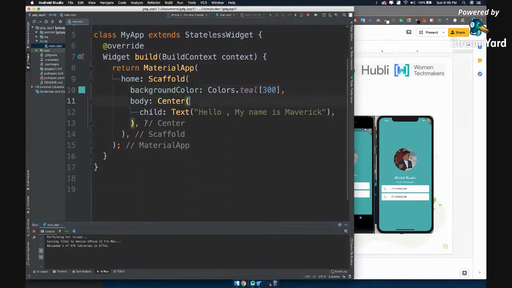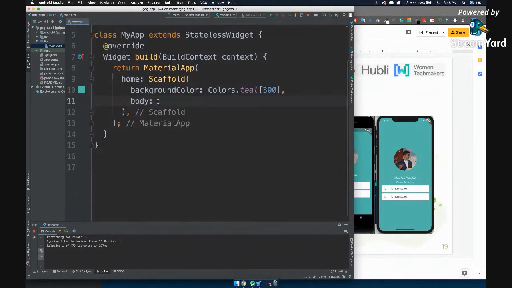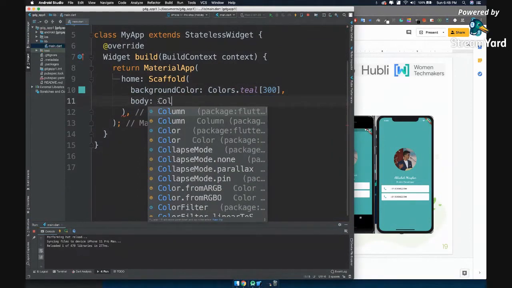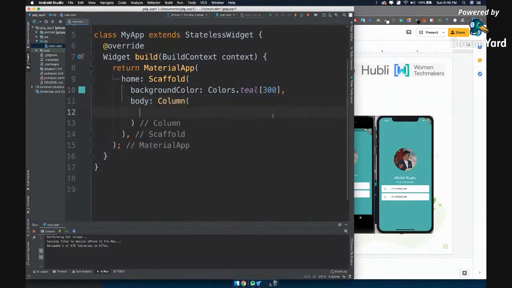Yeah. So let us remove the center as of now, and let's add column. When you remember, when you saw, okay, we are placing elements one below each other. That means you are placing widgets one after each other. Or you can also say that you are adding a widget inside a widget, right?